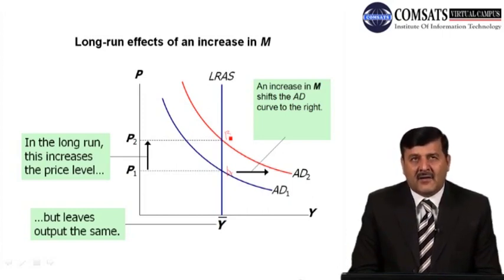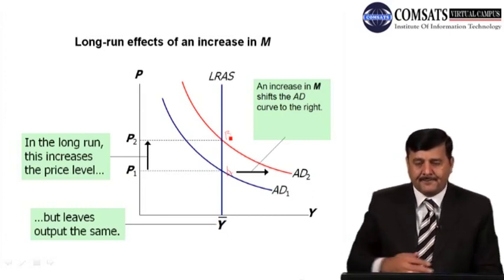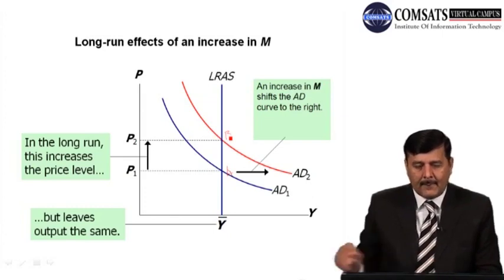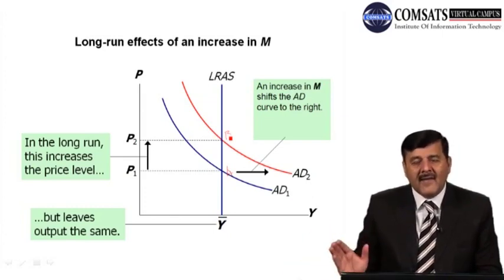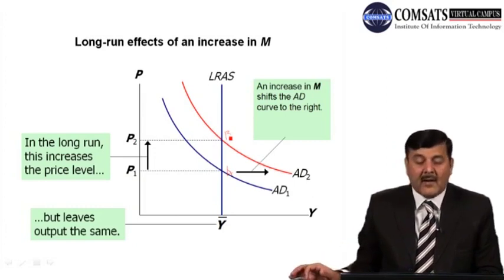All factors of production, which are capital, labor and technology, are at full capacity, or fully utilized, or fully employed in the economy. So we can say that in the long run, this increase in the price level brings a change in the price level, but leaves output the same or unchanged.